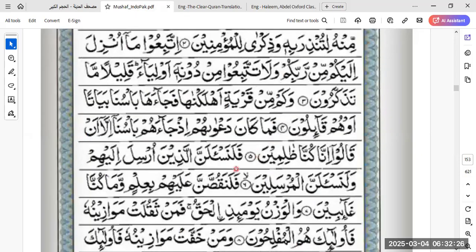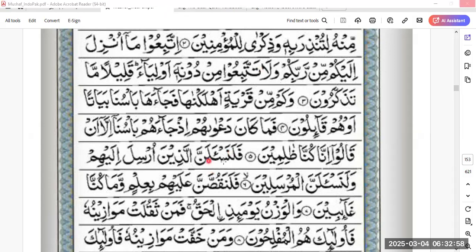All right. So then we go to number 6. Now we see again the same thing that we just checked. So the verb here is nas'alu. What's this? Nas'alu. All right. What's the meaning of nas'alu? We are asking or we will ask, because mudari can refer to present tense as well as the future tense. So it is actually nas'alu.